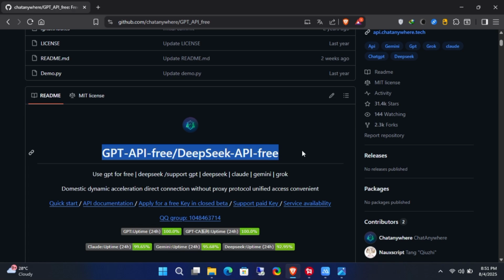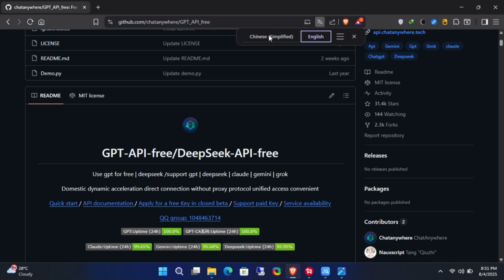At the time of recording this video, this project has 31,000 stars and 2,000 forks, which suggests that it's a very good project on GitHub. Many people like it, so it's worth trying. It's from a Chinese developer, so all the information provided is in Chinese language. If you don't understand Chinese language, like me, use a translator.